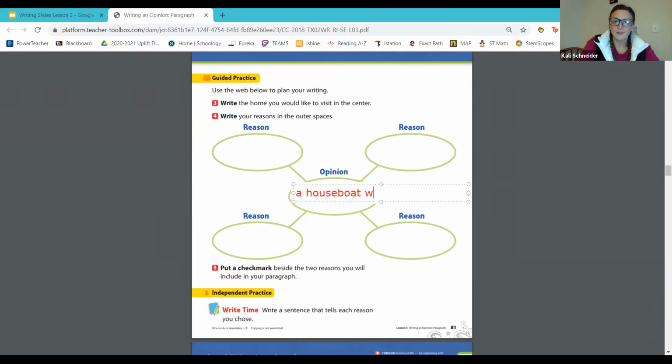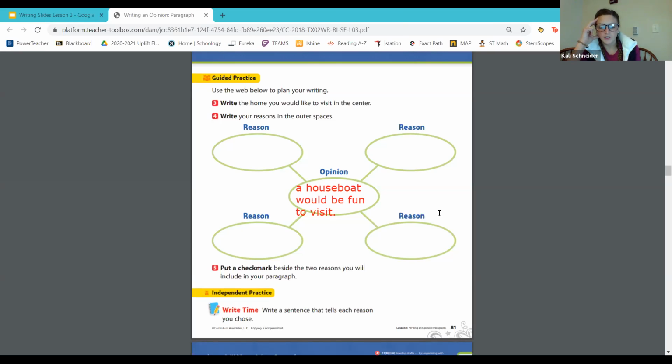A houseboat would be fun to visit. That's my opinion. It doesn't quite fit in the circle as I'm typing, so: a houseboat would be fun to visit, and that's my opinion. So now I need to think about what kind of things would go in that outside and their reasons.